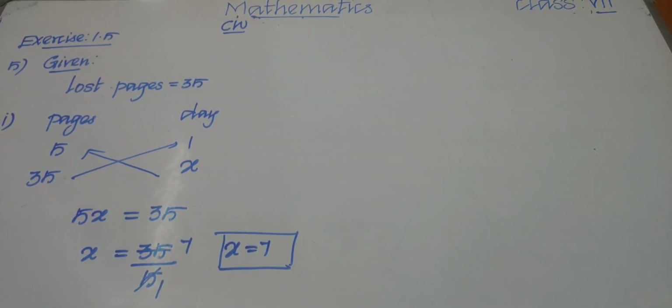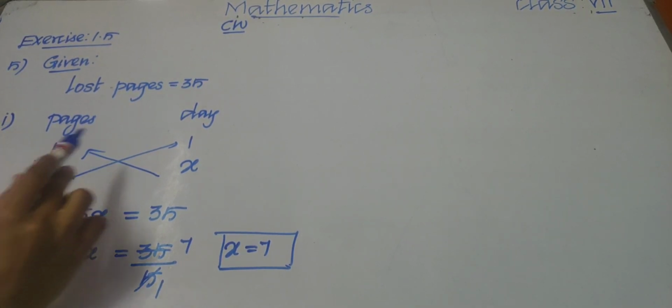So in the question they mentioned that lost pages is equal to 35. That is given. In the first question, if Tamil Nambi wrote 5 pages in 1 day, how many days work was lost?